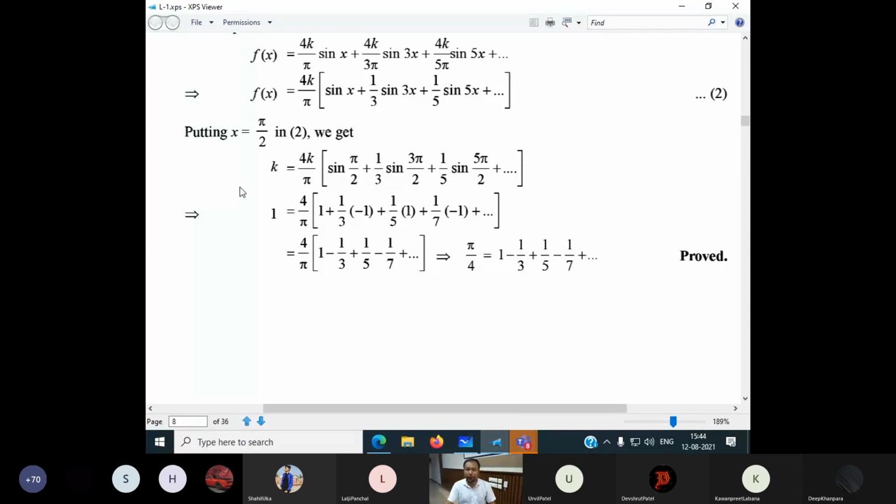If I put π/4, we have to compute sine π/4, sine 3 into π/4 like this. So it requires lots of calculations. If I put sine 90 degrees, we have the values. And the left hand side is simply k because it is between 0 and π. So we have these values: sine π/2, sine 3π/2, sine 5π/2. So accordingly, we have the value of this and of this. Okay, this k cancels out. After simplifying, this is our result.